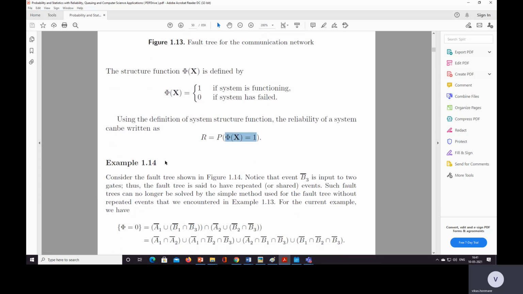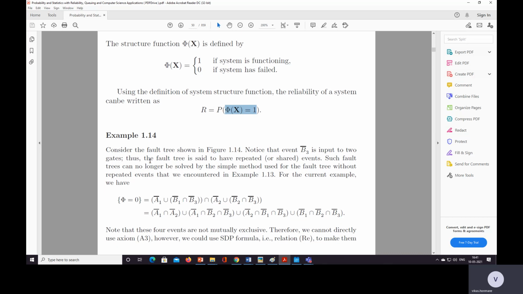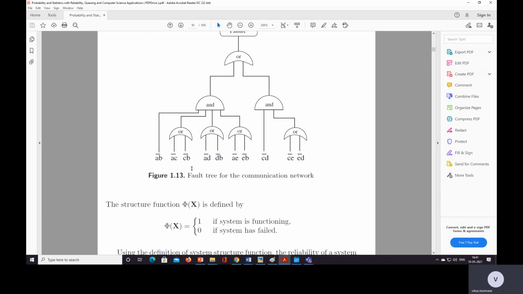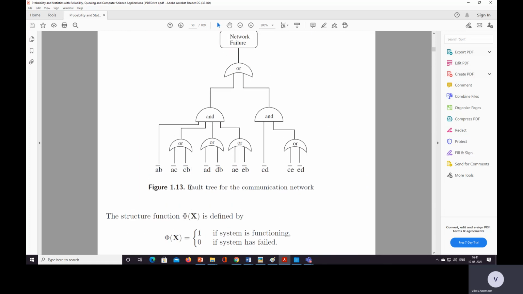So consider the fault tree diagram shown here. Initially we'll take this, and then you can understand. This is the fault tree diagram of a communication network.